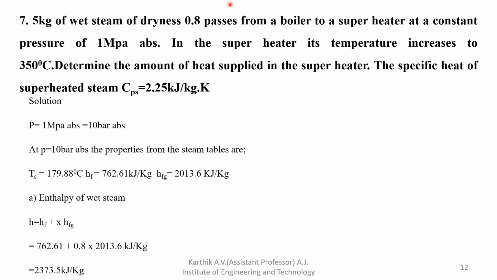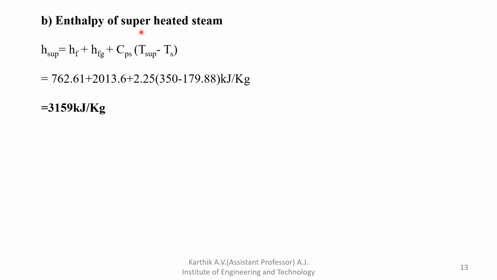So you can easily find out the enthalpy of wet steam. The enthalpy of wet steam formula is HW equals HF plus X into HFG. The X value is 0.8. Just note down the values and substitute back, and you can easily find out HW as 2373.5 kilojoule per kg.